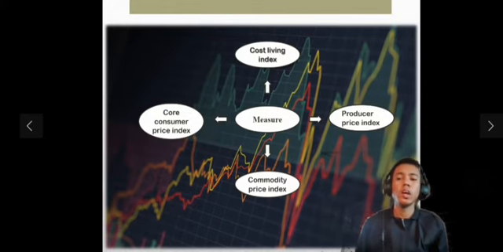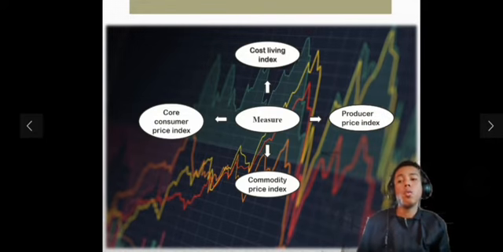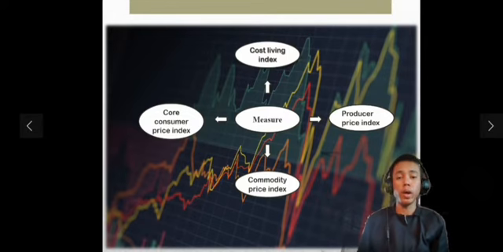And other price indices used to calculate inflation are as follows. Number one, the cost of living index. Number two, the producer price index. Number three, the commodity price index. And the last one, the core consumer price index.